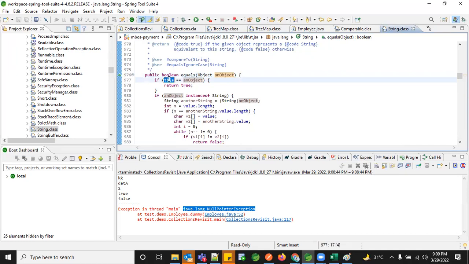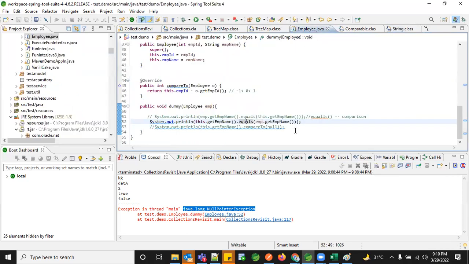hold as null. So whenever you compare a null with an instance of string, that will not work, because that is actually your current object. You're assigning your this with your current object. So when you're assigning that and comparing it and again typecasting back to string, null will not be considered as a string part. So it always ends up with a null pointer exception. So that is the reason, whenever you're doing an equals method comparison and you're not sure how the null pointer exception can occur here, what you have to do is use any constant value.